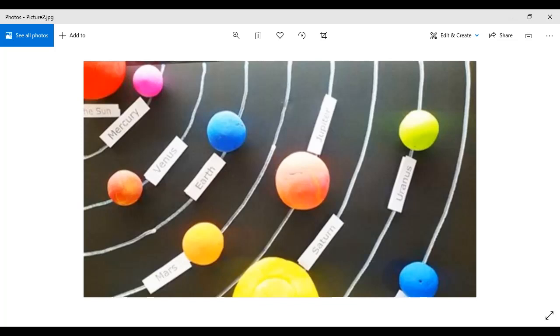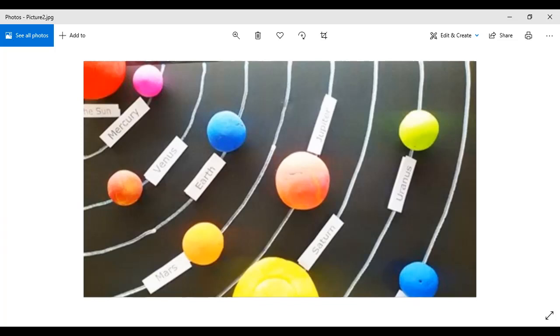Why? Because in reality the planets and the sun are many times bigger than these small balls. These are very small little balls, but the earth, the other planets, and the sun, all of them are thousands and thousands of times bigger than these small balls, right?